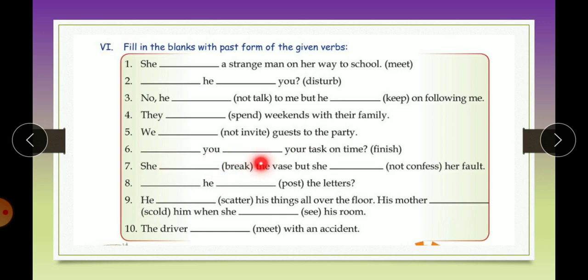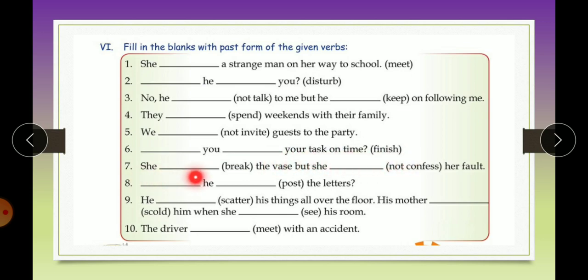Did you finish your task on time? Now it is ending with a question mark. So it is interrogative. So what will happen in the interrogative? The sentence will start with did and it will have the first form of the verb. So, did you finish your task on time?